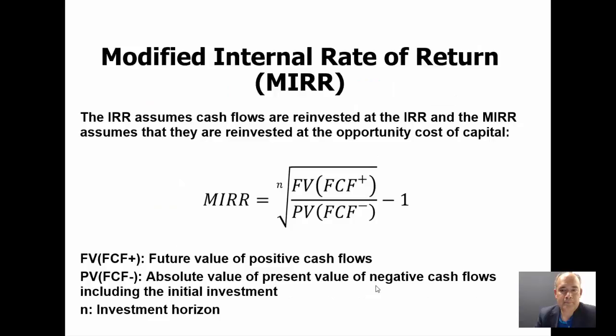What about the modified internal rate of return? The big problem of the traditional internal rate of return is that it assumes that the free cash flows are being reinvested at the same value of the internal rate of return, which is not realistic.